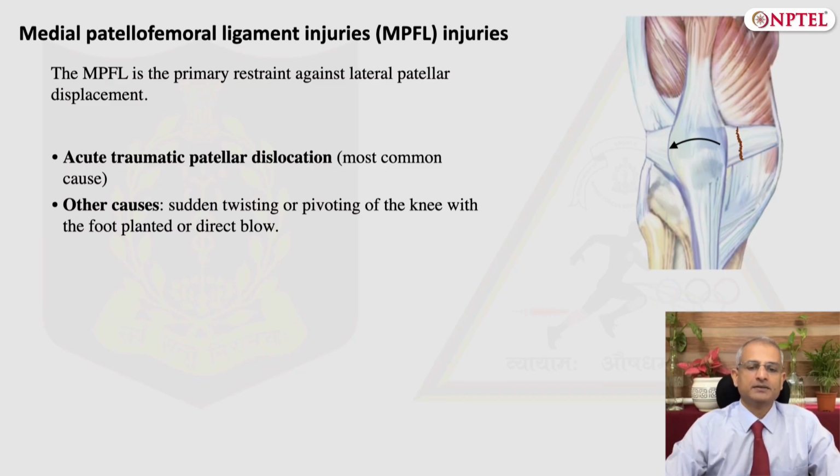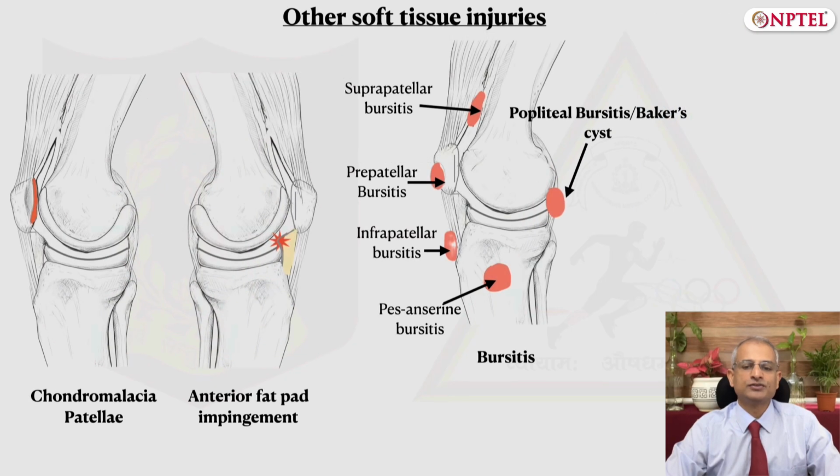Finally, we look at the miscellaneous or other soft tissue injuries of the knee that can cause significant symptoms and disability. First among them is the anterior fat pad impingement or the Hoffa's disease, which is a painful condition of anterior knee caused by the pinching or inflammation of the infrapatellar fat pad.